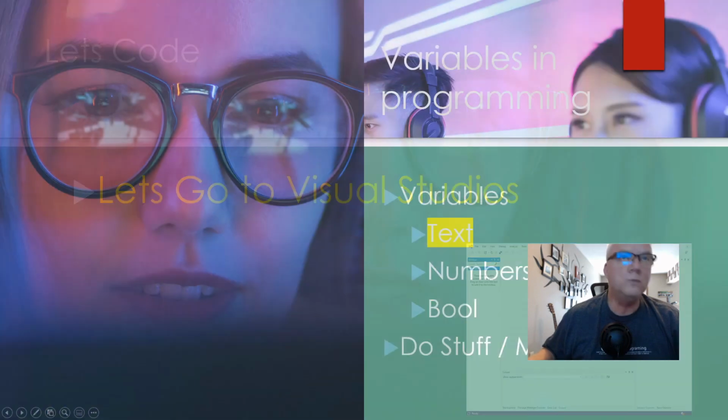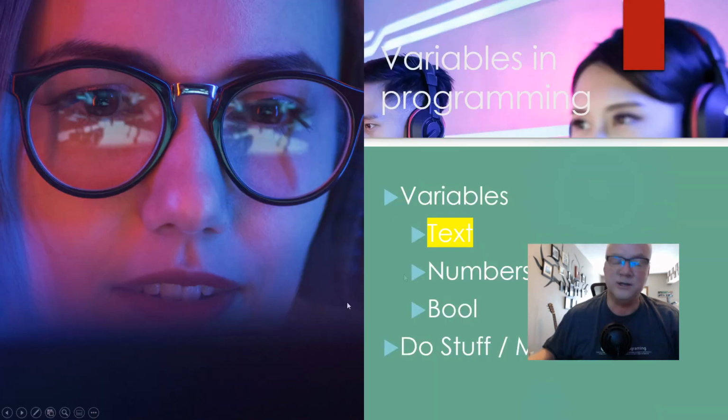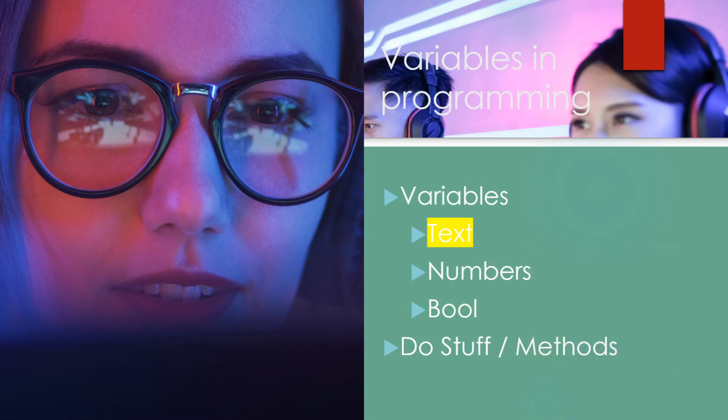We have looked at text, and in that, we've looked at how we use strings to store text, and then also how we can put those strings together. And when we put strings together, even with other text, we call that, and this is kind of a fancy name, concatenation. Concatenation is what happens when we add pieces of strings together to create a message or something we want it to do. And we'll see more of that in some of the other programs that we work on.